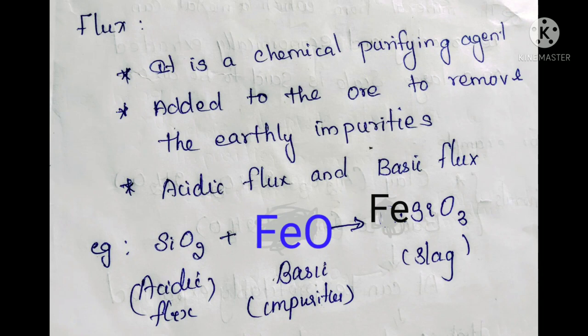The next one is flux. Flux is a chemical substance added to remove the impurities. So how to clean this impurity? By adding a flux. So to this ore which contains gangue or matrix, for example, bauxite,